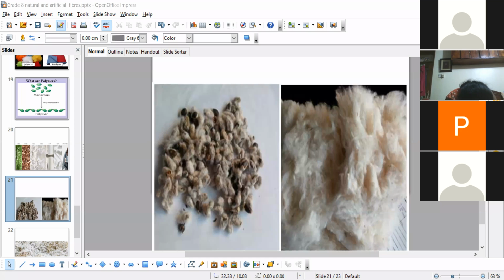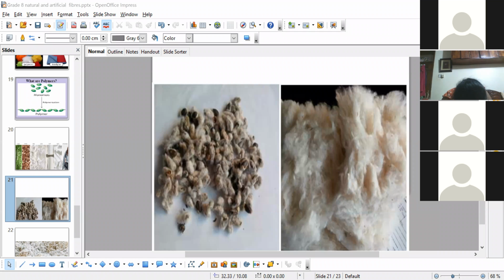Next, nylon is used for making parachutes. True. Rayon fiber is prepared from wood pulp. True.